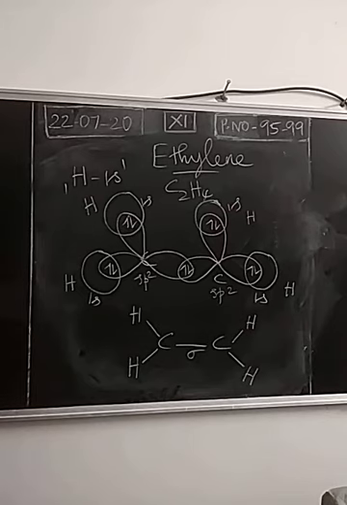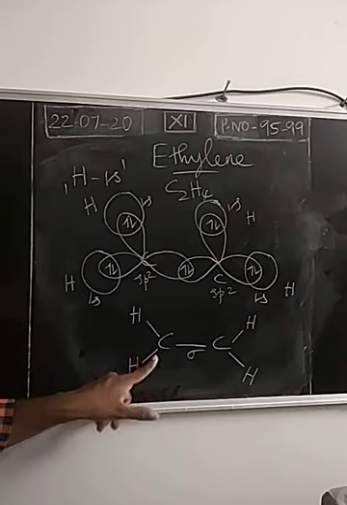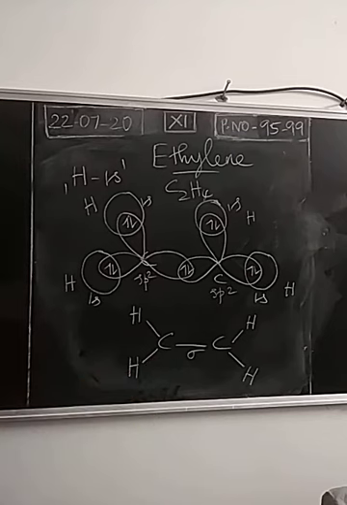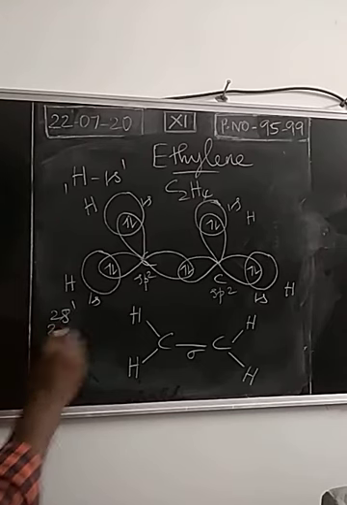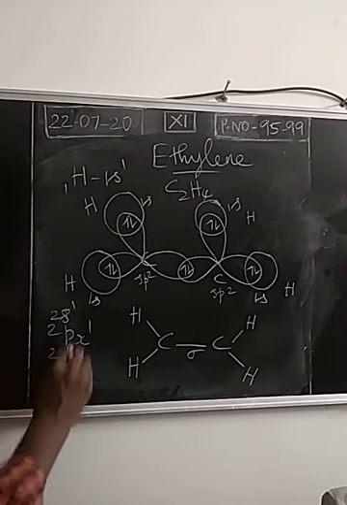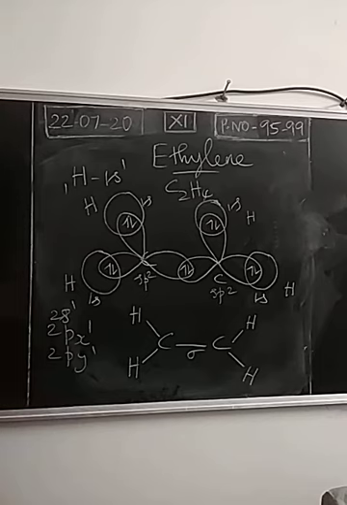Now what about carbon? Around each carbon there are only 6 electrons: 2, 4, 6. So both the carbon atoms are not obeying the octet rule. So there should be a formation of one more bond. The one more covalent bond can be formed by sidewise overlapping of unhybridized orbitals. In case of carbon, 2s1, 2px1, 2py1, all these orbitals are involved in hybridization.